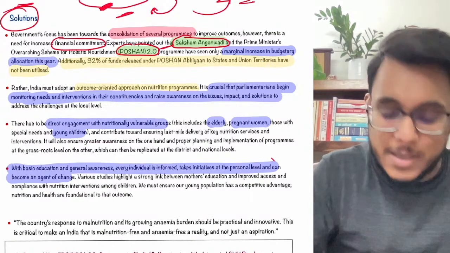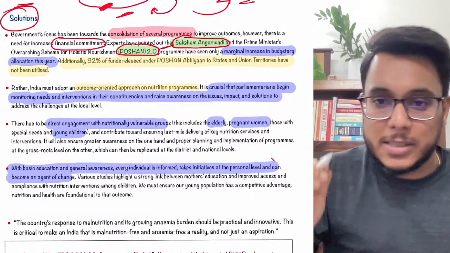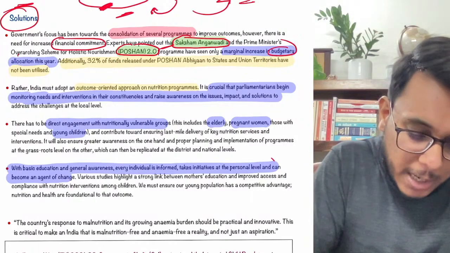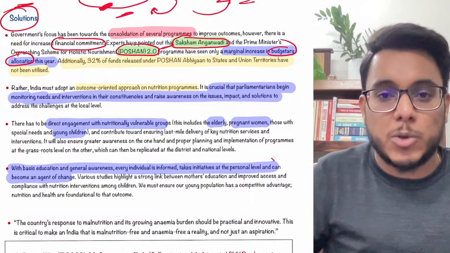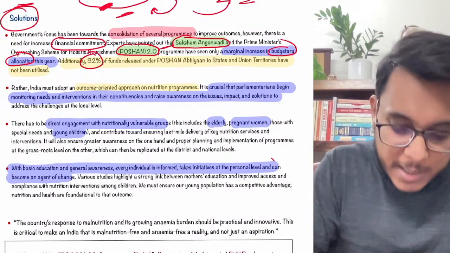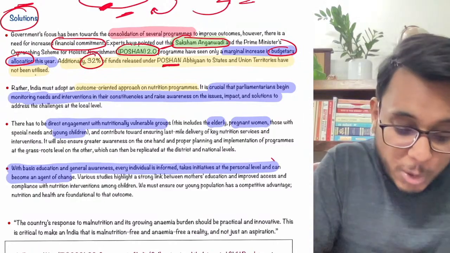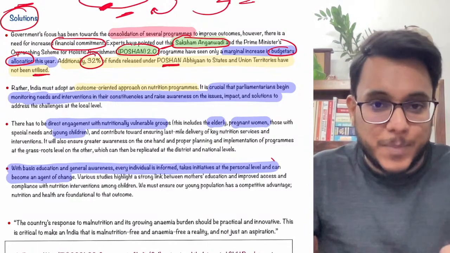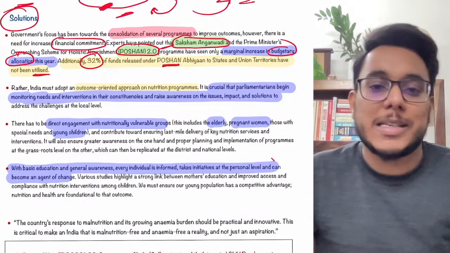These are the two schemes. Under Saksham Anganwadi and Poshan, the nutrition can be provided. But guys, the budgetary allocation is not up to the mark. Very less increase in the budget is there. Moreover, 32% of the funds that were given under the Poshan Abhiyan have not been utilized. So Poshan is an important scheme, but first of all, there isn't enough money, and whatever there is, that is also not being utilized.